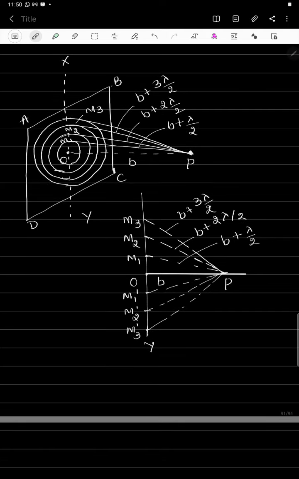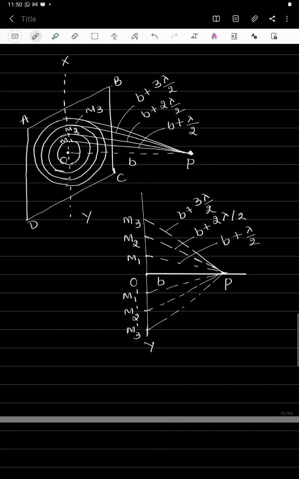So in this diagram, O is the pole of the wavefront XY with reference to the external point P, and this OP distance is perpendicular to this XY. These M1, M2, M3 represent the zones that are drawn in the plane wavefront ABCD.